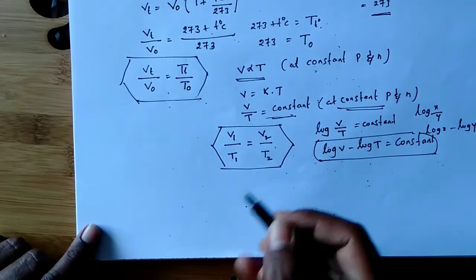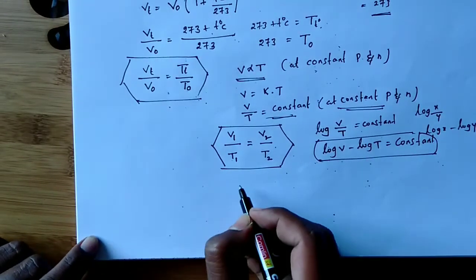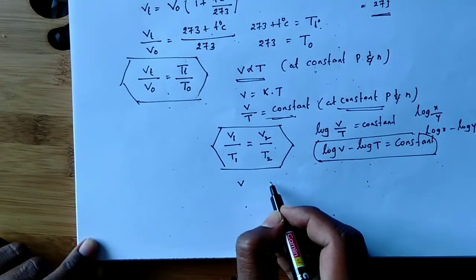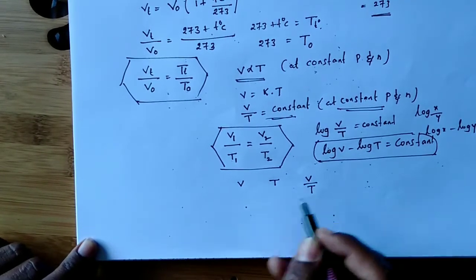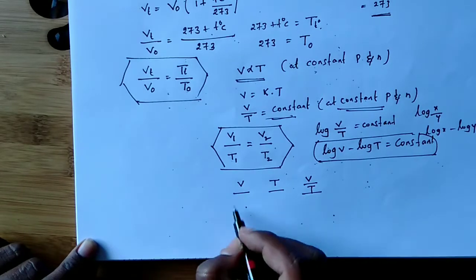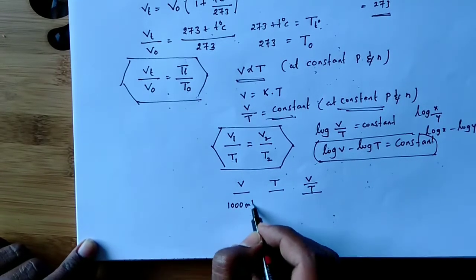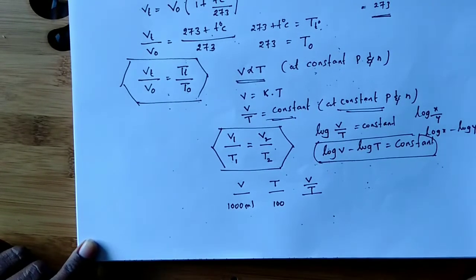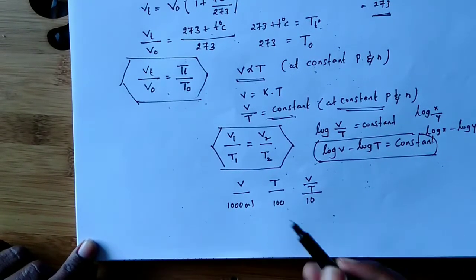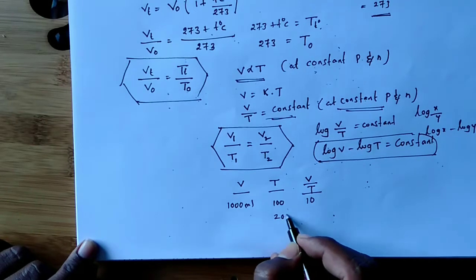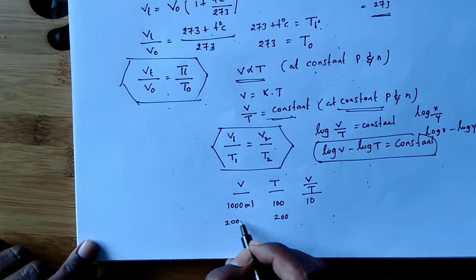For our better understanding, I am giving volume, temperature, and volume by temperature. Suppose the volume of the gas I am taking is 1000 ml, and the temperature, assume it is 100, so 1000 by 100 is 10. If you make the temperature double, the volume also will become double.